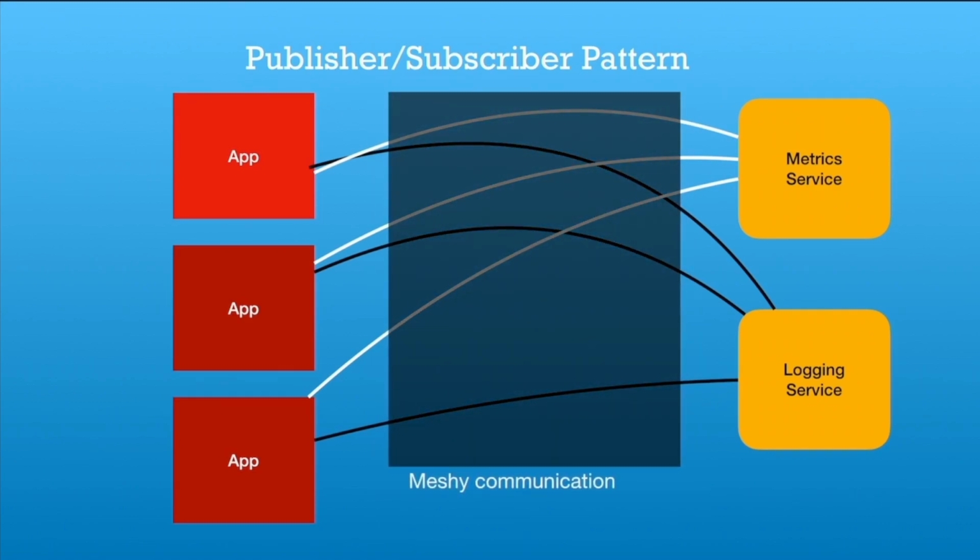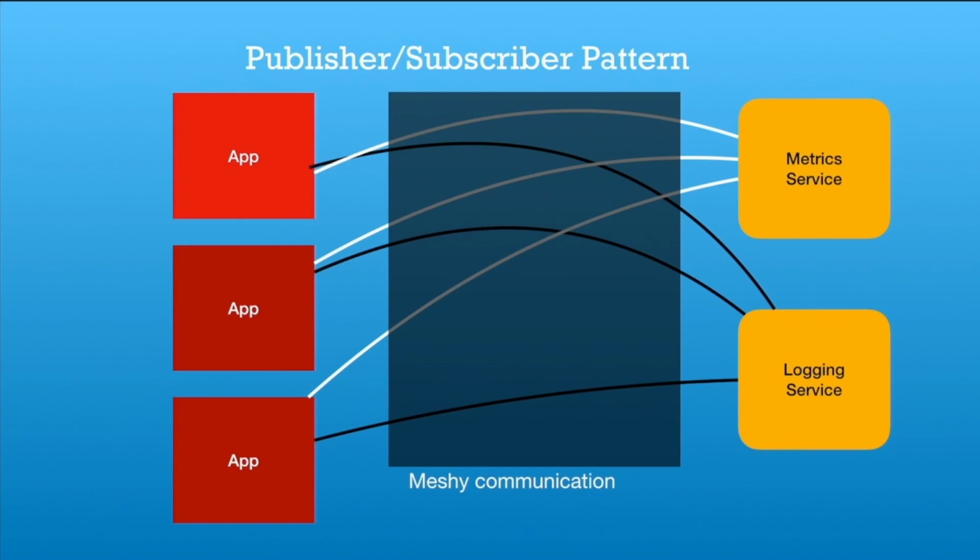So in this kind of scenario we use a publisher subscriber pattern. Now the individual application is making a REST API call to the metric service as well as the logging service, and this induces a problem. Whenever the logging service or the metric service is down, the particular information sent by this producer is lost. So the network is very messy here, as well as there is a probability of information loss while these services are undergoing deployment or are down.